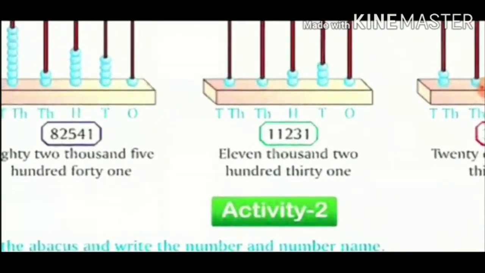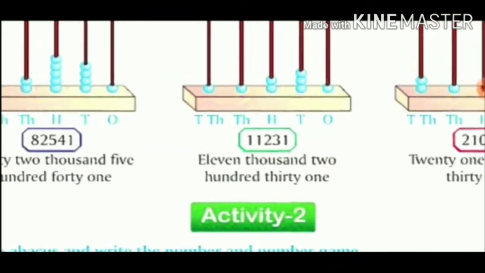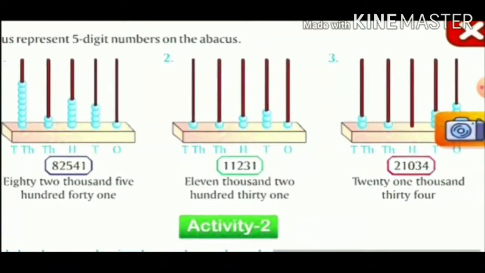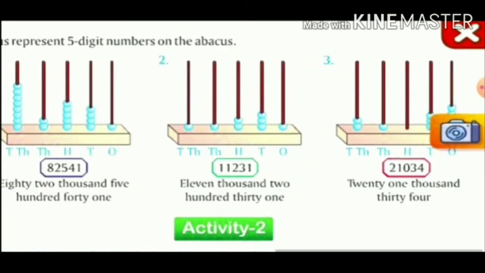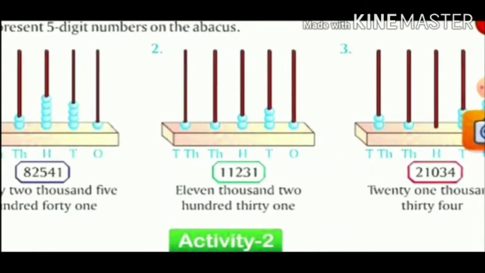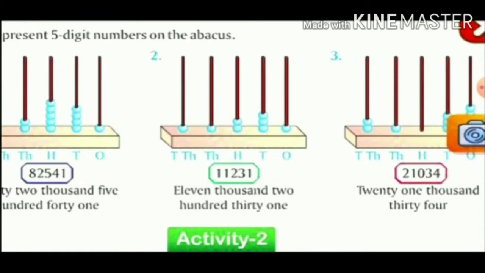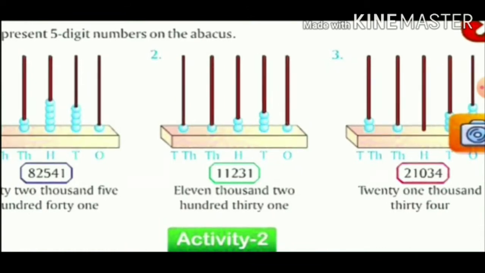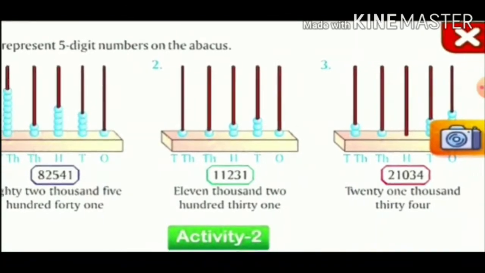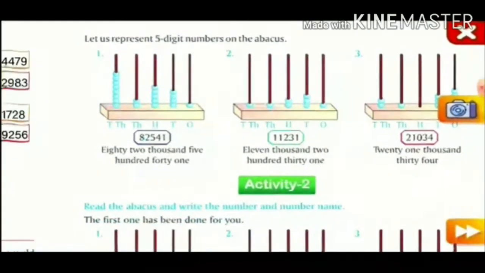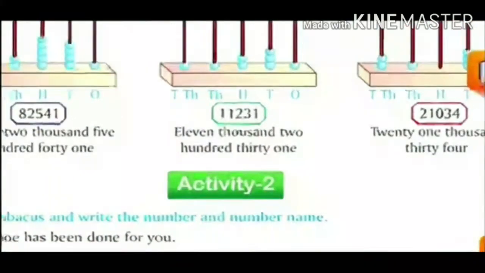Second, there is an abacus. So count the beads. Ones has how many beads? 1. So we write 1 in ones place. Tens we are having 3, so we write down the number 3. Then in 100 we have 2. In thousands, only one bead, so 1. And in the 10,000 we have only 1. So we are writing 11,231.